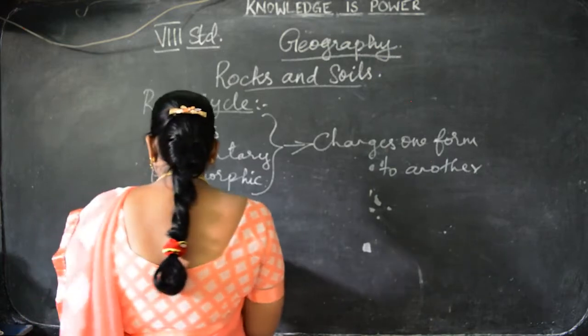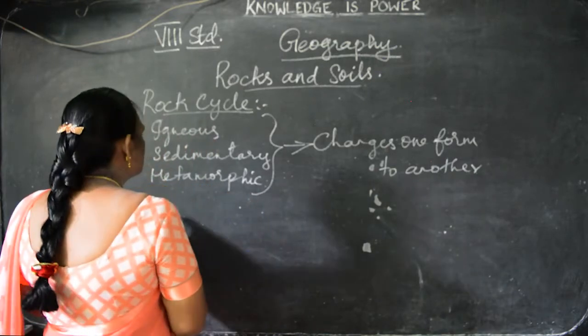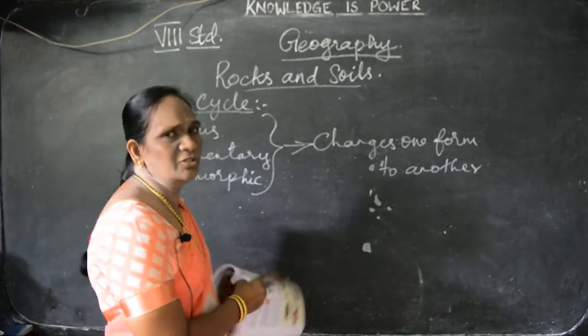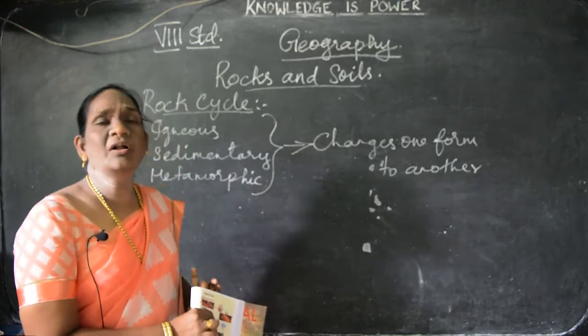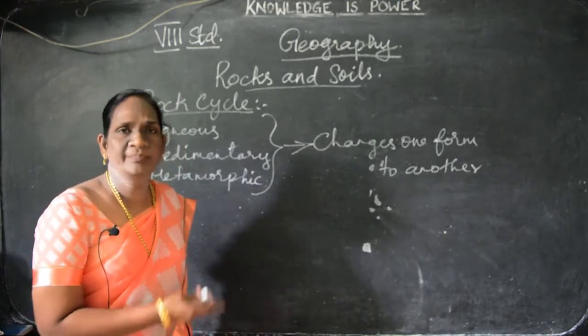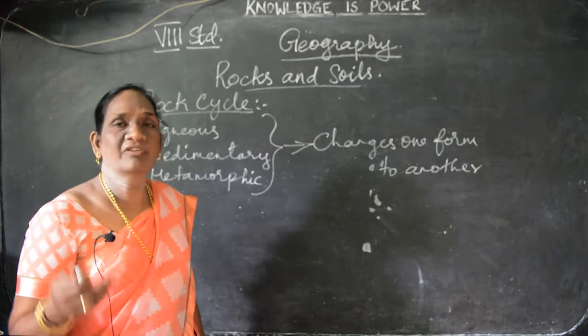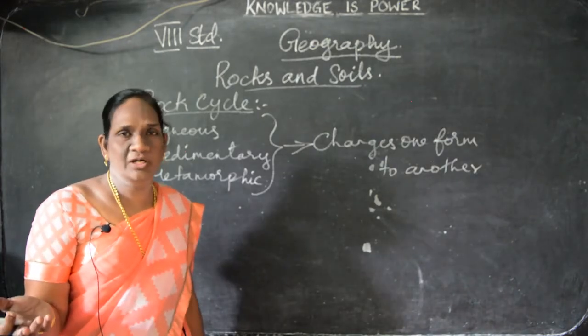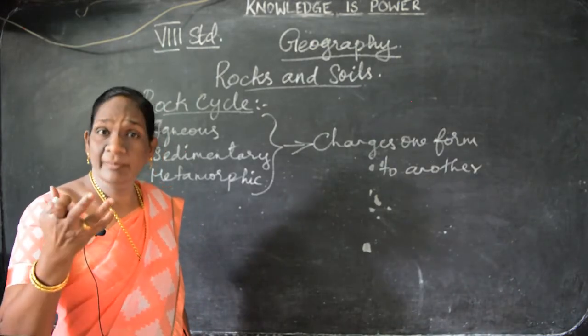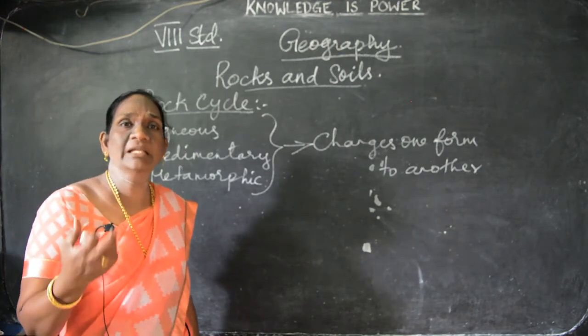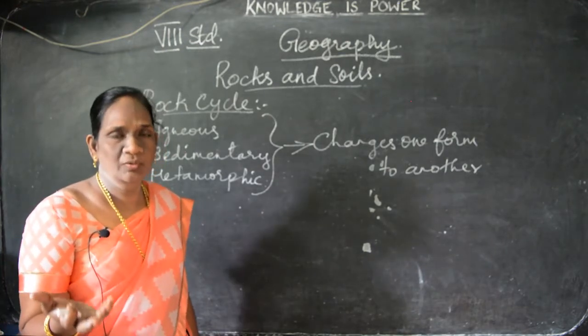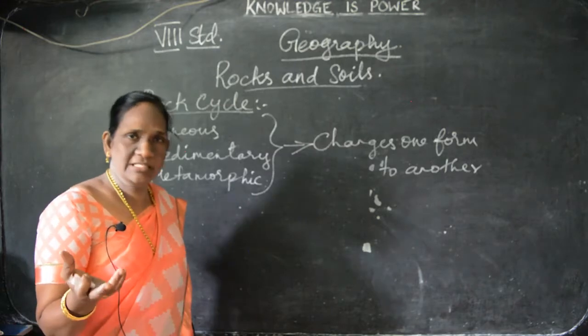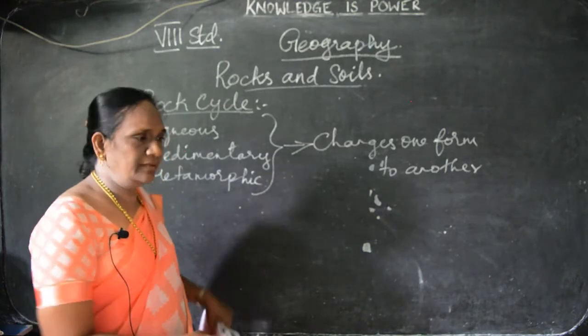Okay. And now we are going to see about the uses of rocks. Children, you yourself say, for what purposes are we using the rocks? Yes, very good. For building the construction work. And from rocks only we are taking the minerals, that you all know. And cement we are taking from these rocks.